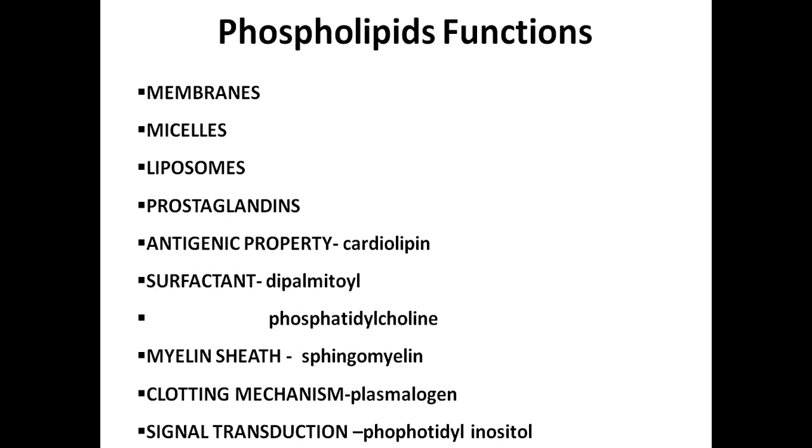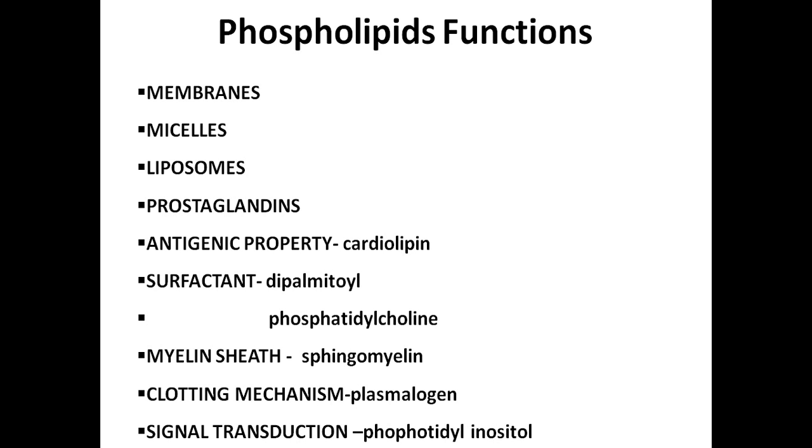And certain phospholipids act as surfactants. For example, phosphatidylcholine, also called lecithin, and dipalmitoylphosphatidylcholine also act as surfactants. Then phospholipids are present in the myelin sheath, which is present around the neurons. Sphingomyelin is another type of phospholipid which is present in the myelin sheath of neurons.